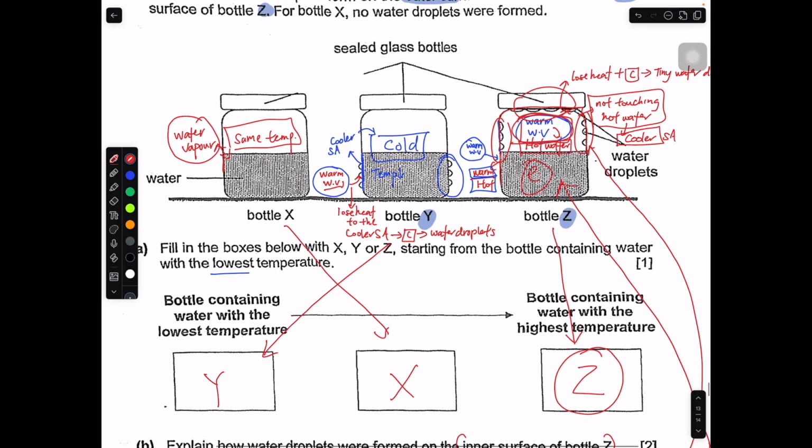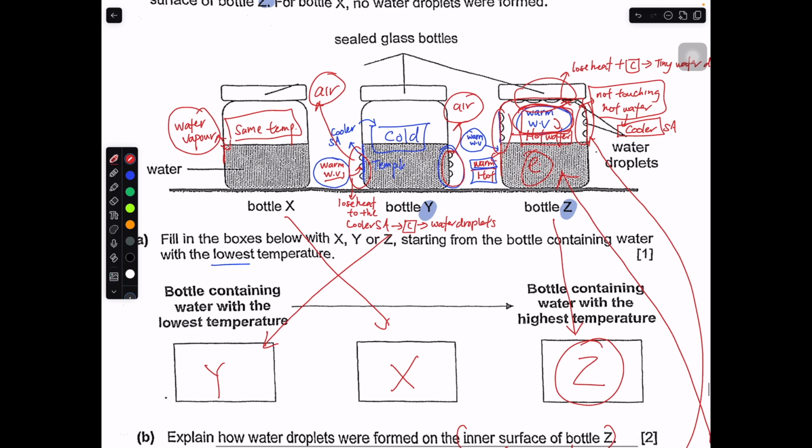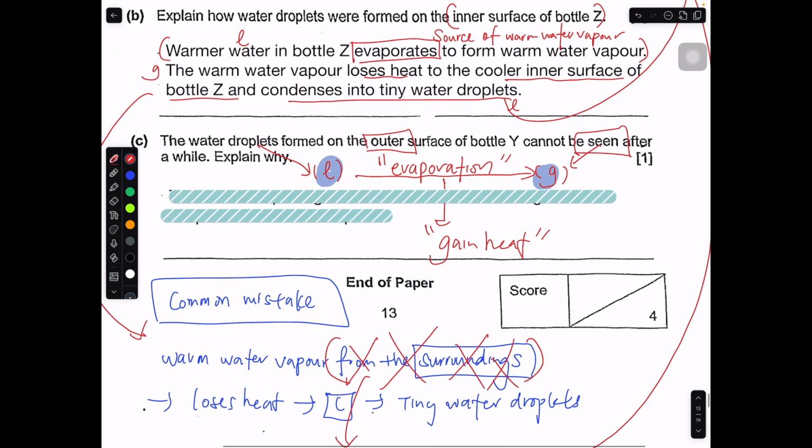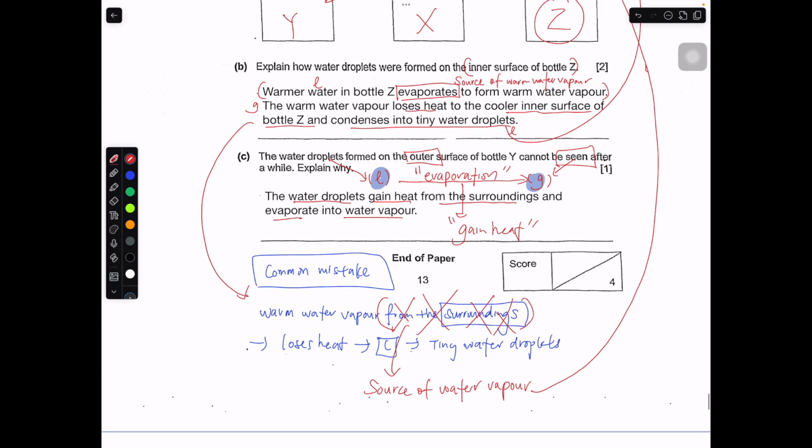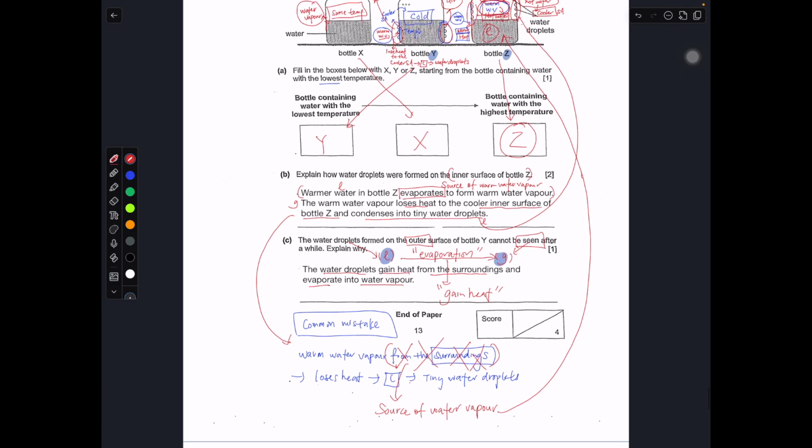You take a look, this is cold water. After a while, the water droplets disappear. It could have gained heat from the surrounding air. It gained heat from the surrounding air, and that's why it evaporated into water vapor. It mixed with the surrounding air, no longer there anymore. So this will be part of the answer: where do the water droplets gain heat from, and evaporate into what? So with that, we have more or less come to the end of the paper. Thank you.